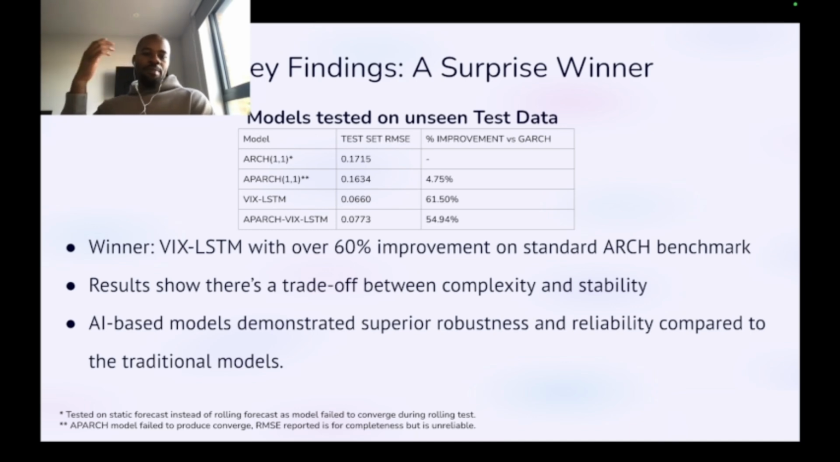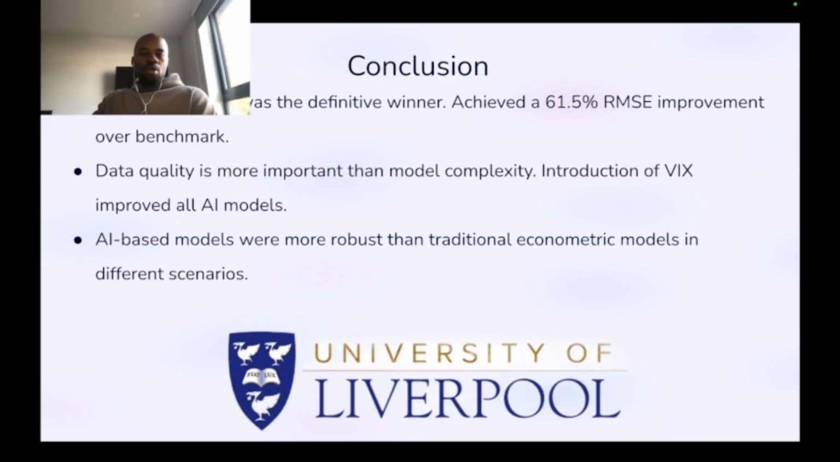And generally speaking, the AI-based models demonstrate superior robustness and reliability compared to traditional models. As traditional models, often I had to do a lot of hyperparameter tuning to make sure that they worked and to make sure that I could get reliable scores. So in conclusion, I'd say that the VIX LSTM model was the definite winner. It improved once again by 61.5%. Also, a big thing I noticed was that the data quality is more important than the model complexity and the amount of data you give each model. So the VIX is really good quality data, as it really represents how the market feels about the S&P 500 at the current time, compared to the other data of the APARCH and S&P 500 log returns as well.